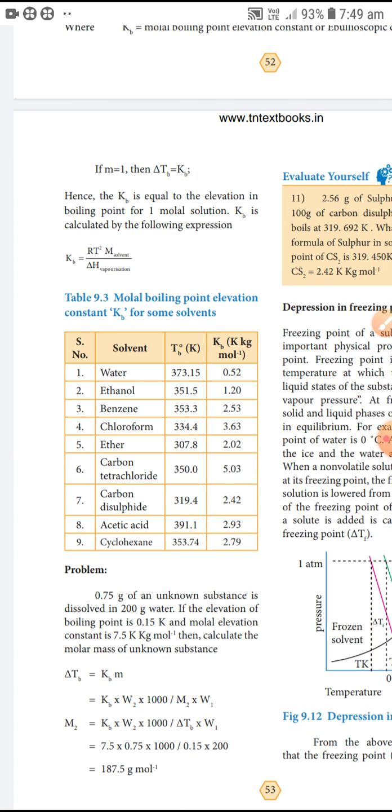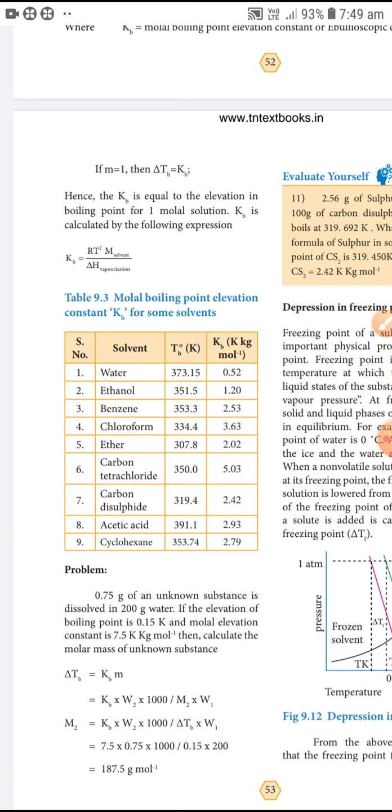Chloroform: T0B 334.4, KB 3.63. Ether: T0B 307.8, KB 2.02. Carbon tetrachloride: T0B 350, KB 5.03.